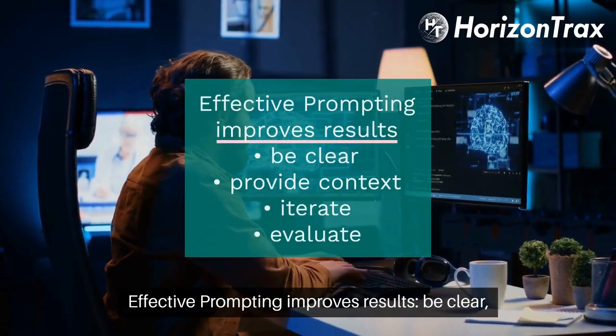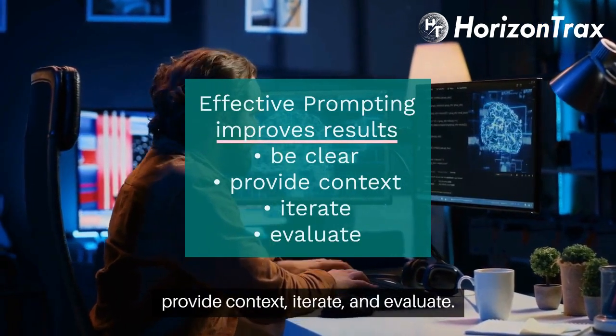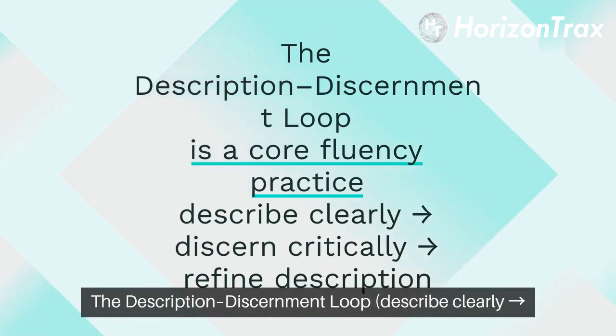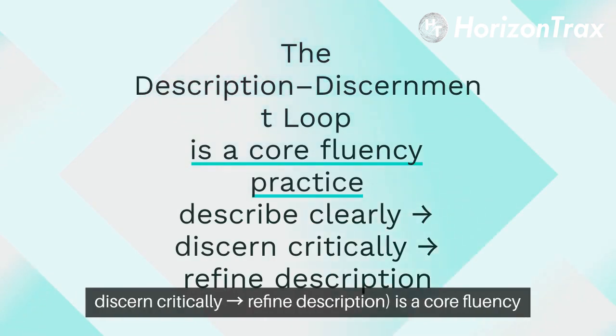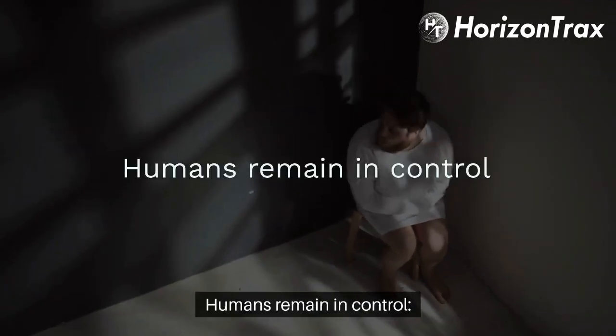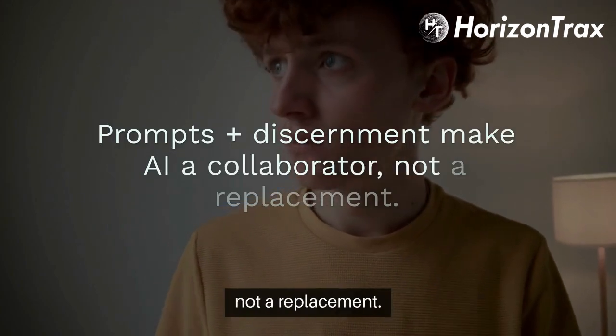Effective prompting improves results. Be clear, provide context, iterate, and evaluate. The description discernment loop, describe clearly, discern critically, refine description, is a core fluency practice for working responsibly with generative AI. Humans remain in control. Prompts plus discernment make AI a collaborator, not a replacement.